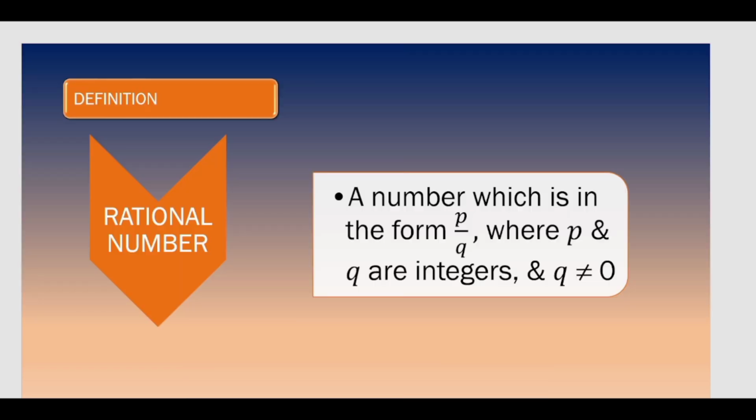Now what exactly does the definition of rational number say? To understand its definition, rational numbers are the numbers which can be written in the form of p by q. So the number p by q is a rational number where q is not equal to 0. That's what our rational number definition says. How do you denote the rational number? If you have to denote a rational number, then how will you do that? Simply, a rational number can be denoted as capital Q.